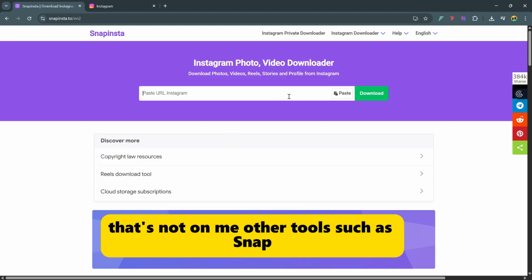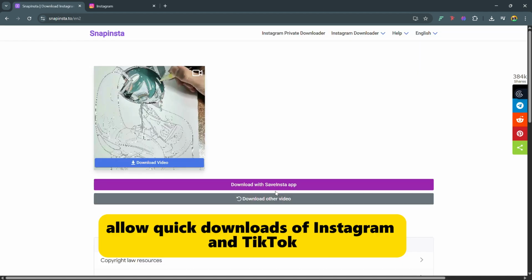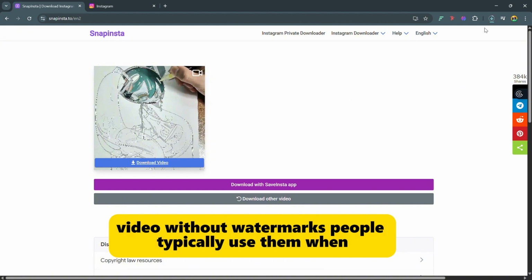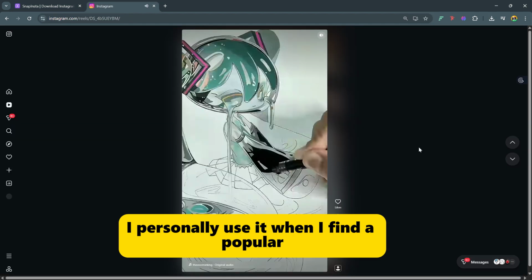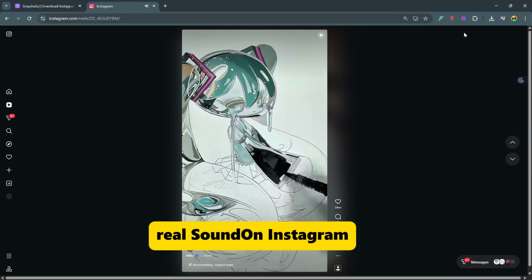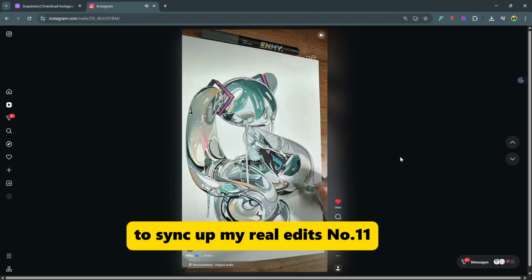Other tools such as SnapInsta and SnapTik allow quick downloads of Instagram and TikTok videos without watermarks. People typically use them when content needs to be reused in edits, research, or reference collections. I personally use it when I find a popular reel sound on Instagram, and I use the audio from the download to sync up my reel edits.